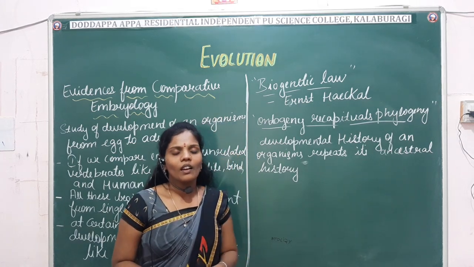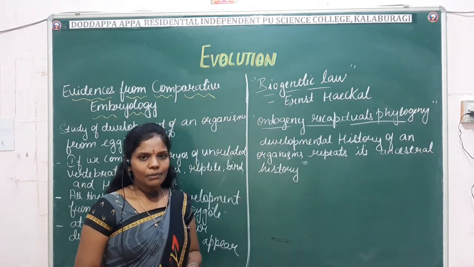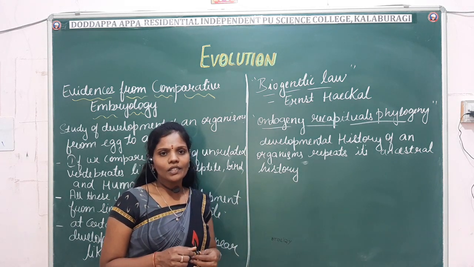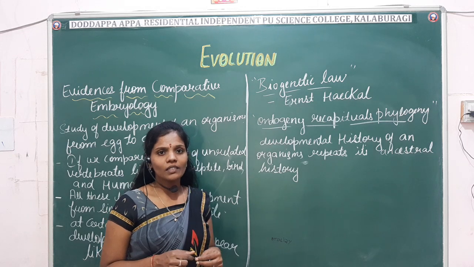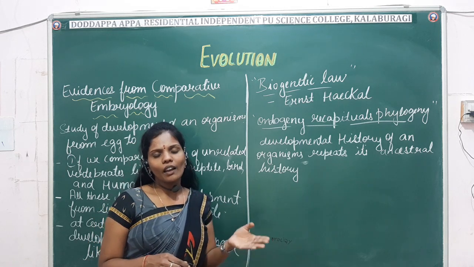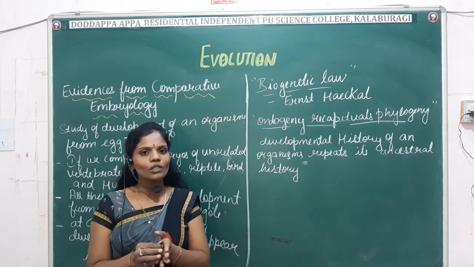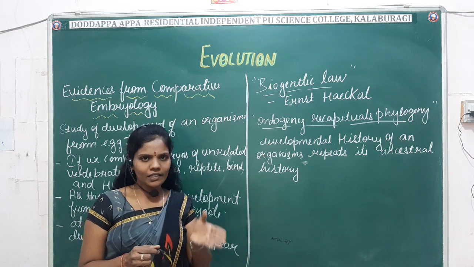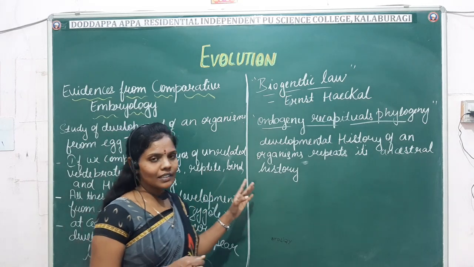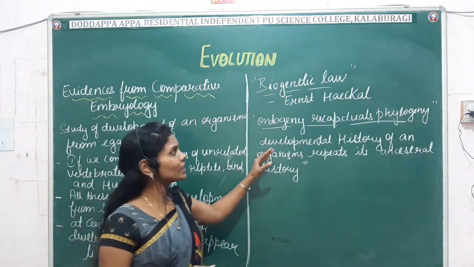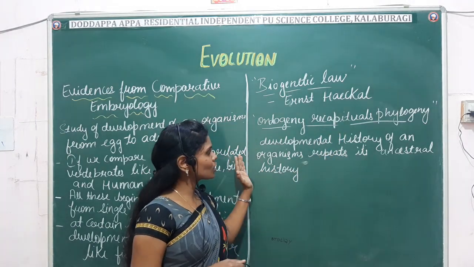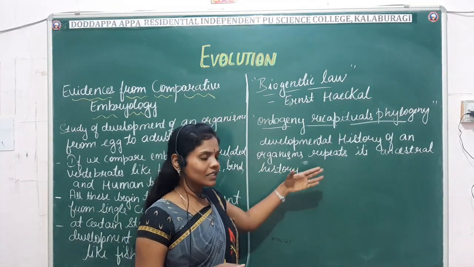For example, take the tadpole larva of amphibians. During the larval stage, it exhibits the characteristics of fishes, like the presence of gills, fins, and a lateral line system. That shows that fishes are the ancestors of amphibians, due to this resemblance. So according to the biogenetic law, ontogeny recapitulates phylogeny, meaning the developmental history of an organism repeats its ancestral characters.